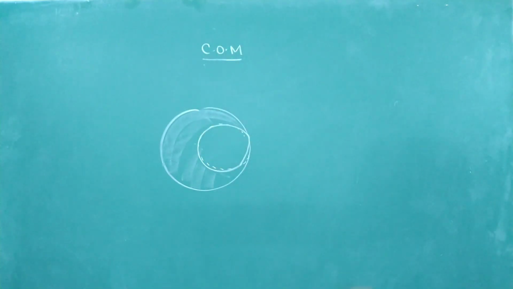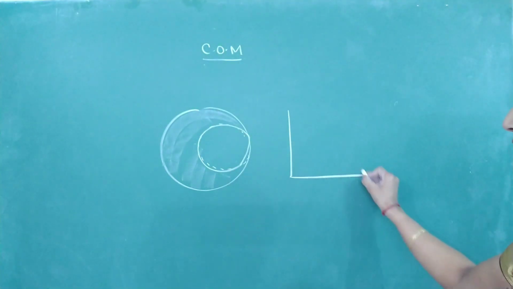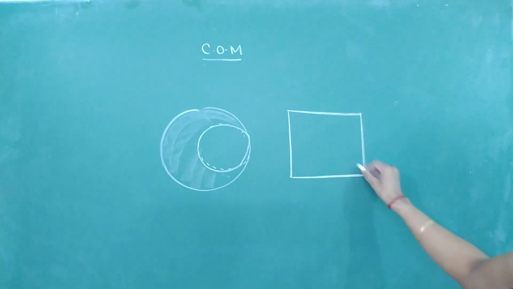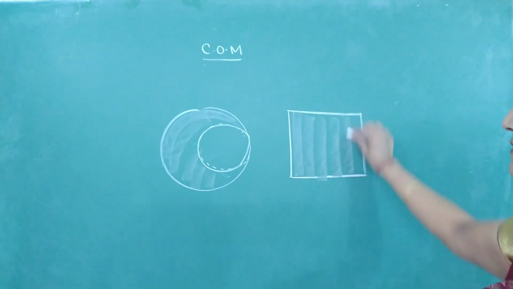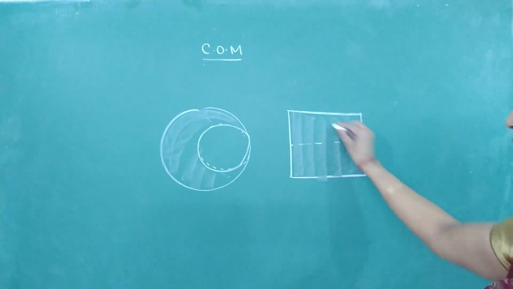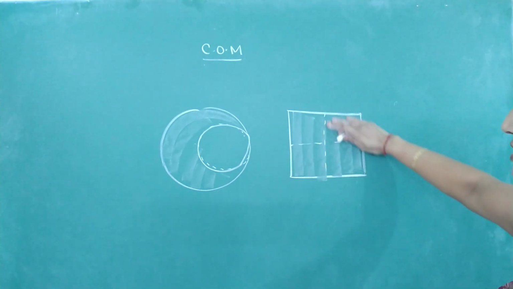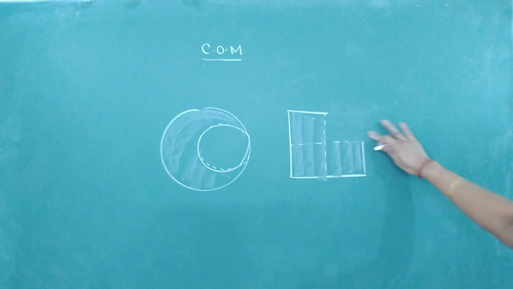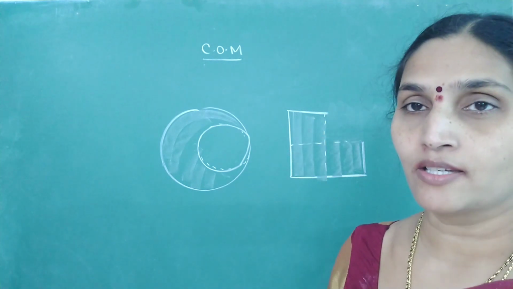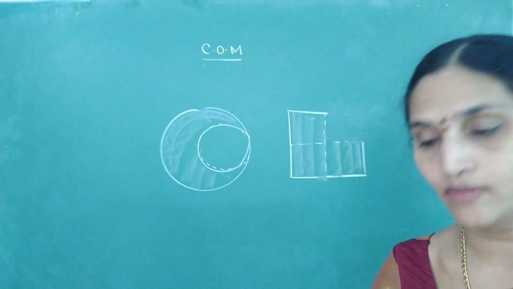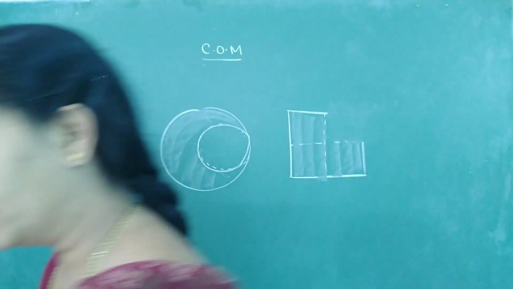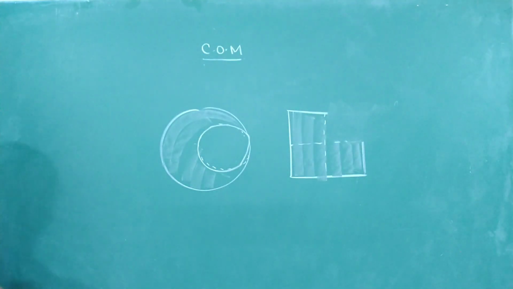Or they may ask you a question this way. From a square lamina, okay, this is a square lamina. Okay, if it is divided into 4 parts, if this portion is removed, what is the displacement of center of mass? So for solving this type of questions, we'll be using one small logical method. Okay, look at the method.